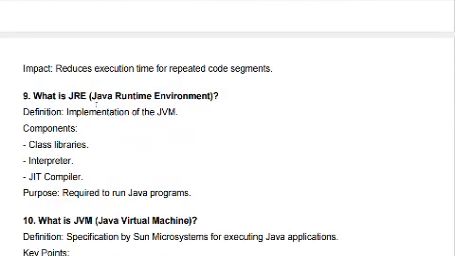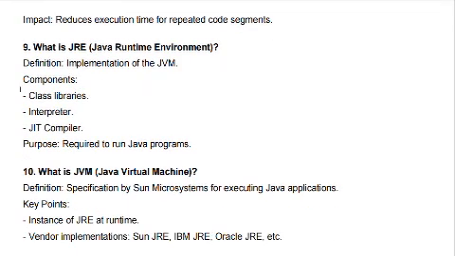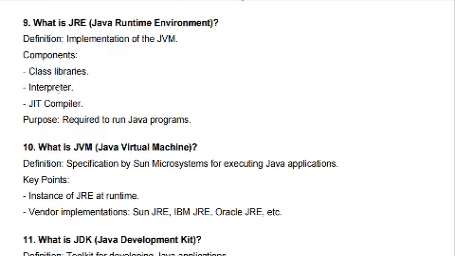Coming to the next question, what is the Java Runtime Environment definition? Implementation of the JVM. It contains class libraries, interpreter, and JIT compiler, which are required to run the Java program. Without JRE, there is no chance to run Java programs. Without JRE, the Java source code will not compile. That is the main importance. We will come to know the overall details regarding the JRE in the next section.